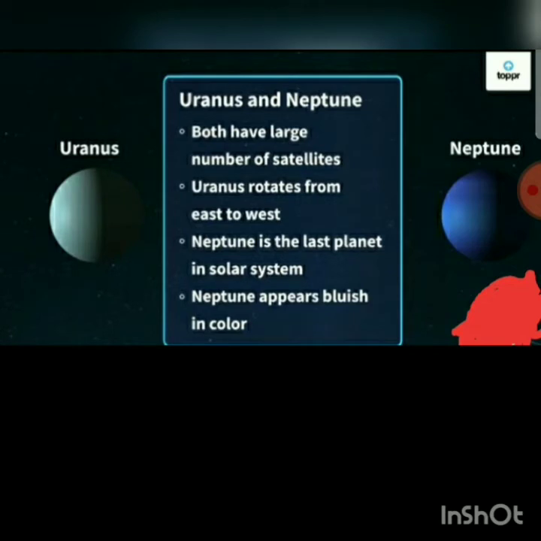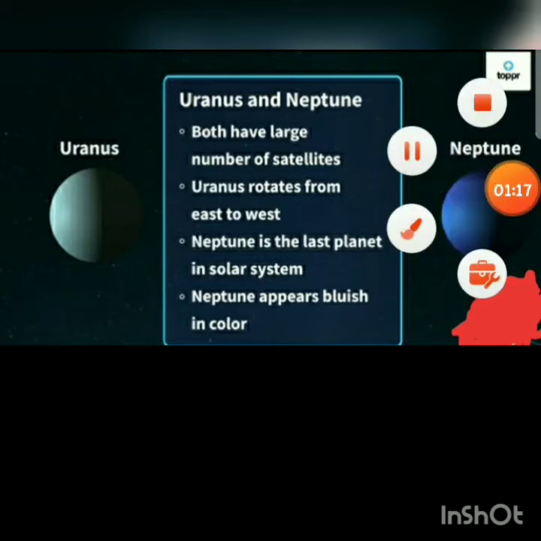Then the next, that is Uranus and Neptune. Both have a large number of satellites. Uranus rotates from east to west. Neptune is the last planet in the solar system. Neptune appears bluish in color.